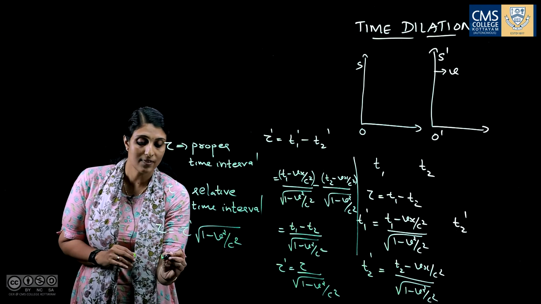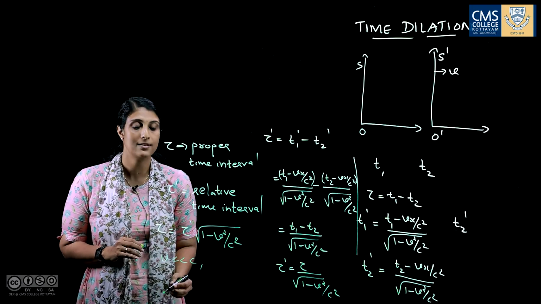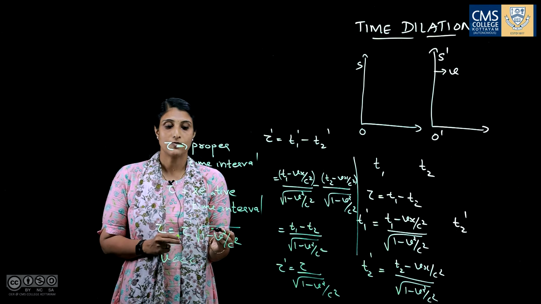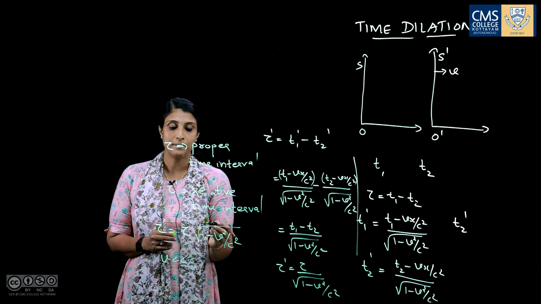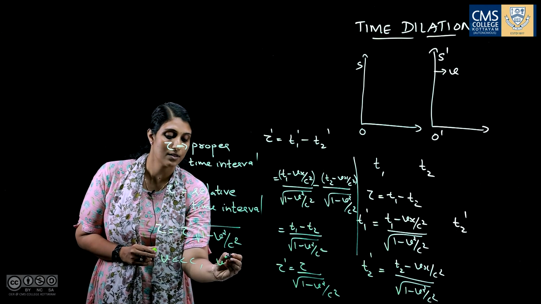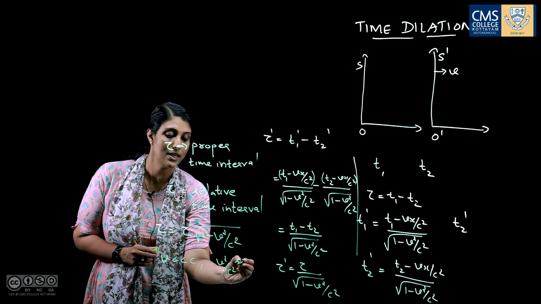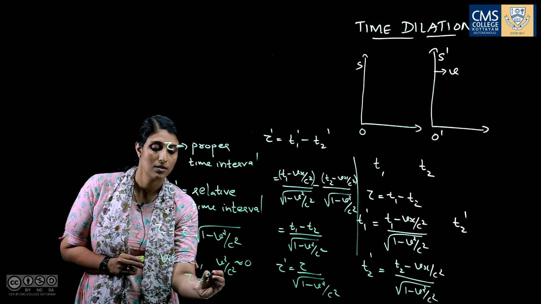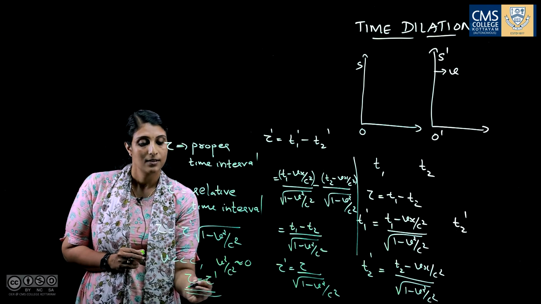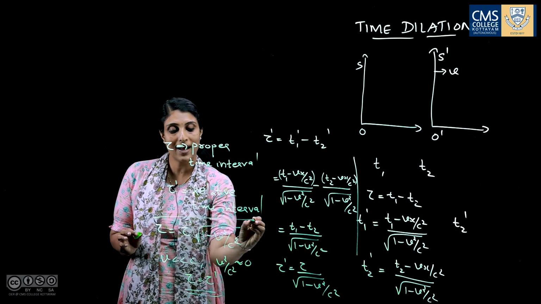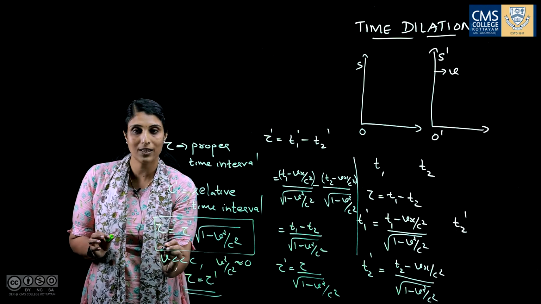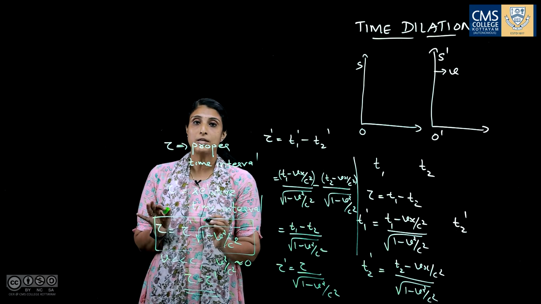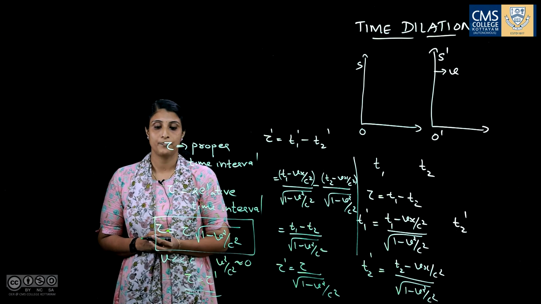If v is very much less than c, that is, the velocity of S dash frame is very much less than c, then this term v square by c square is approximately 0. Then we get tau equals tau dash. This relation is valid for particles moving with a velocity comparable to the velocity of light.